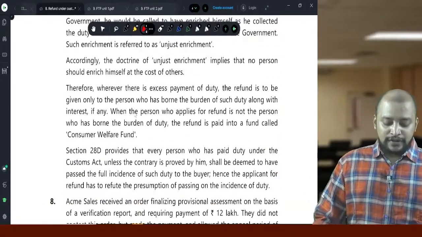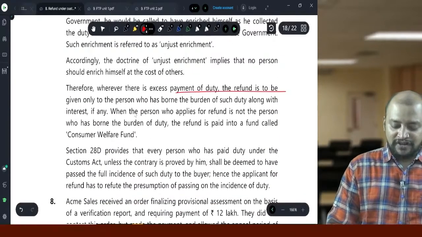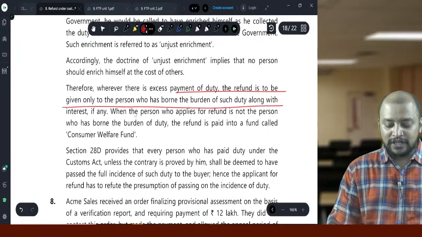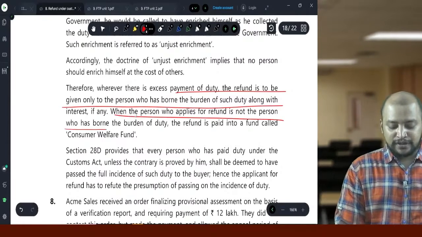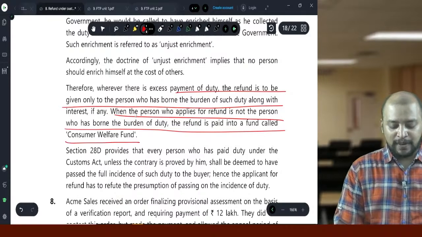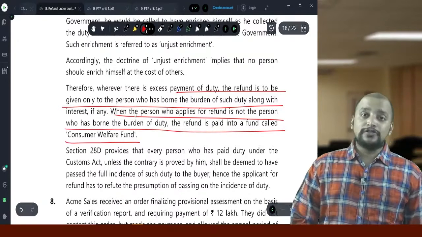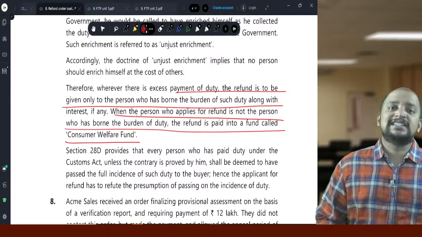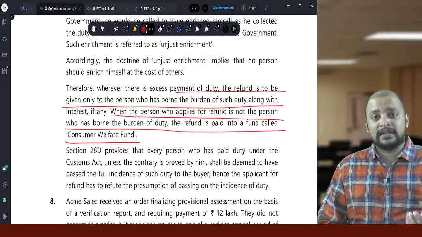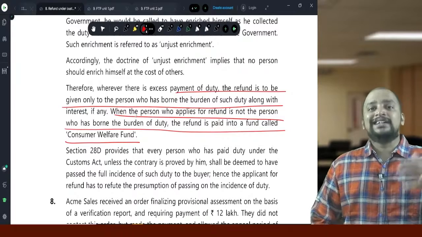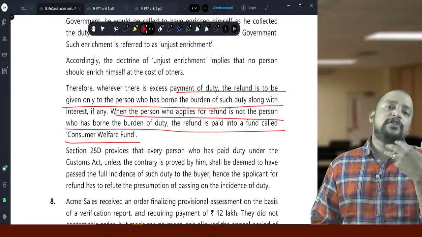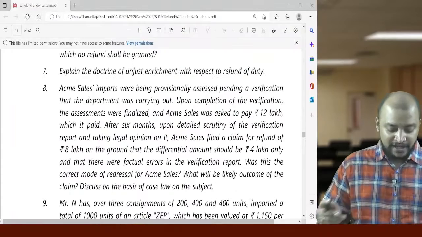Okay, so where any excess payment of duty, the refund is to be given only to the person who has borne the burden, and when the person who applies for the refund is not the person who has borne the burden of duty, the refund will be paid into consumer welfare fund. Also, as per section 28D, there is a reasonable presumption that always the person would have transferred the burden to the next person. Now he needs to prove that he has not transferred. So that's the reason why along with refund application they need to give the entry evidences.